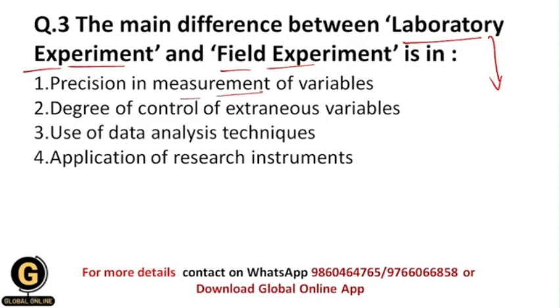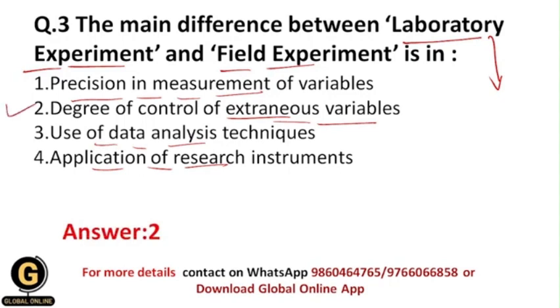Precision in measurement of variables, meaning how precise the measurement of variables is. Then degree of control of extraneous variables, which I have told you in the explanation of this question. Use of data analysis techniques, then application of research instruments. So the correct answer for this is second, as I have told you.